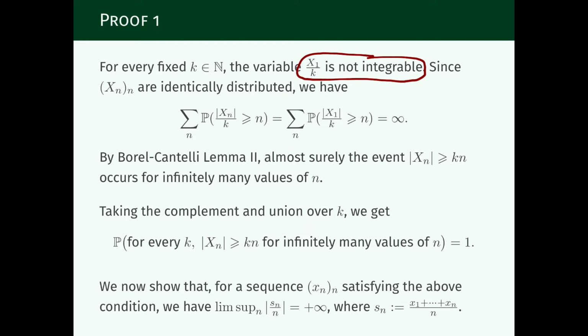And now we're going to notice the following. We want to understand this event, that is when Xn is larger than n times k. And we want to sum these probabilities. At this point, we are very used to the idea: why do we care about summing probabilities? Well, that's because we can use Borel-Cantelli. But now we're going to use the fact that they're identically distributed. And being identically distributed means that we can replace n by 1.